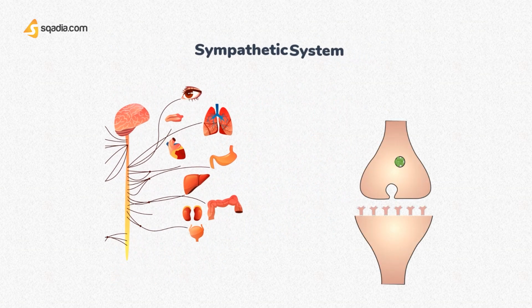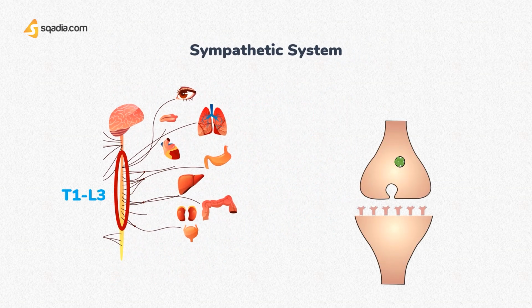The sympathetic nerves leave the thoracolumbar region of the spinal cord, T1 to L3, and synapse either in the paravertebral ganglia or in the prevertebral ganglia and plexuses in the abdominal cavity. Postganglionic non-myelinated nerve fibers arising from neurons in the ganglia innervate most organs of the body. The transmitter substance released at sympathetic nerve endings is noradrenaline. Inactivation of this transmitter occurs largely by reuptake into the nerve terminals.